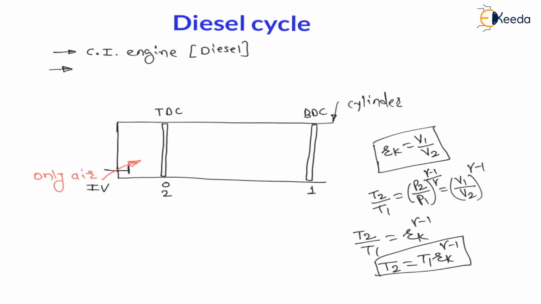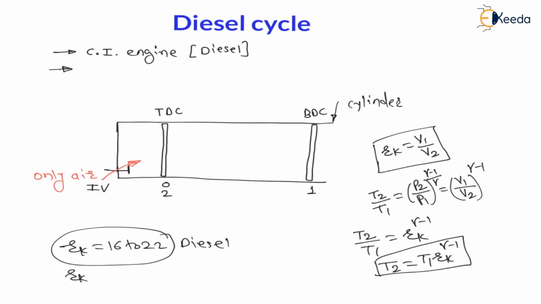And my dear students, in the diesel cycle, this compression ratio rk is nothing but 16 to 22. In the diesel cycle, the compression ratio is very high. This is for diesel, that is 16 to 22, and the compression ratio for the Otto cycle is 6 to 12.